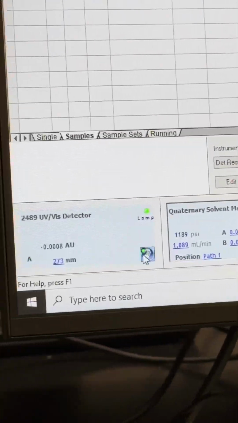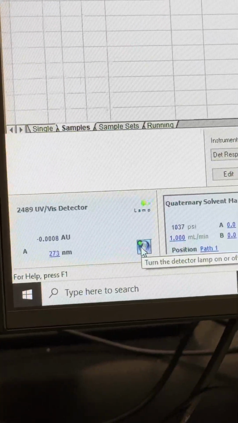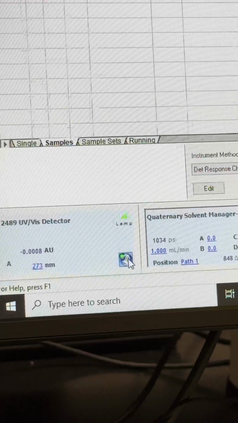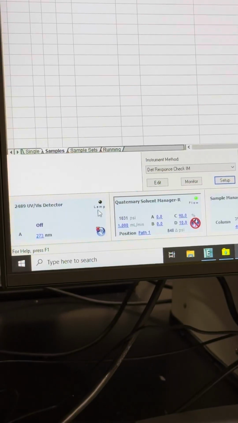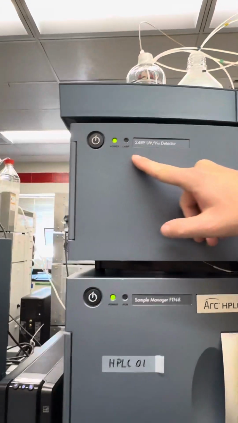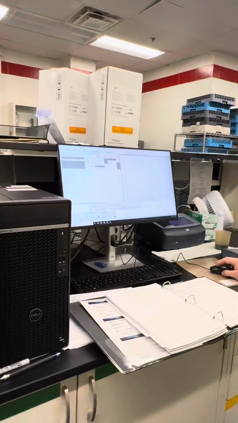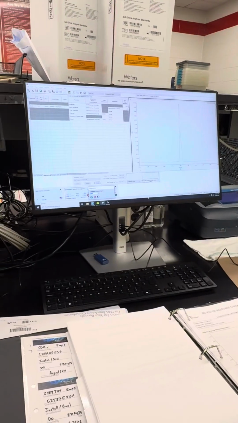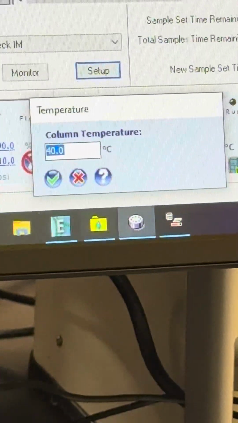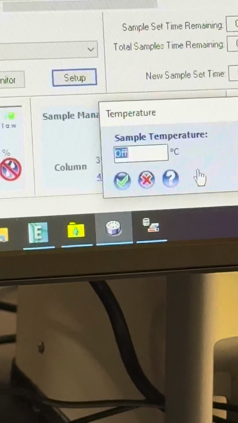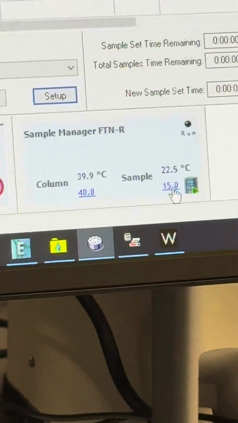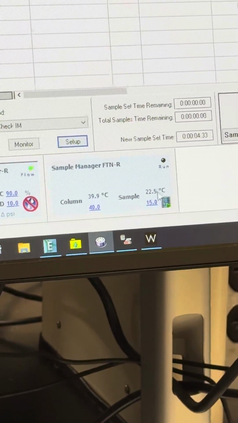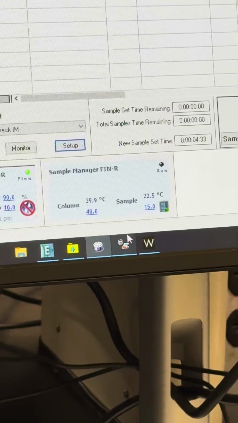Same here. So this button right here, this will turn your lamp on and off. If you're done with the detector, we can turn the lamp off, which I will go ahead and do. There we go, and you'll see this little light turns off, and same with that little light up there. That turns off as well. That's how you know that lamp is off. All right, let's say I wanted to change my column temperature. Well, let's say I wanted to do sample temperature. I wanted it at 15. You can go ahead and set it. You see the bottom will say 15. This is the actual temperature, so it'll start to drop here as we go.